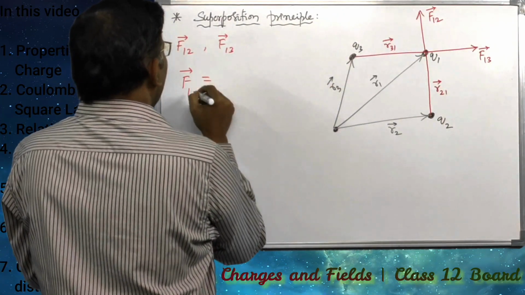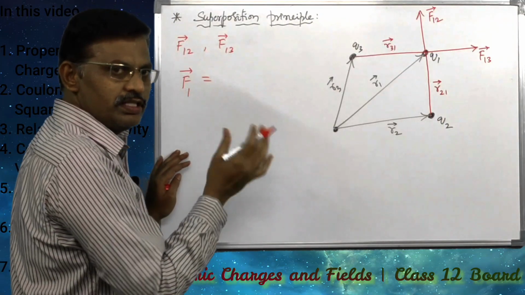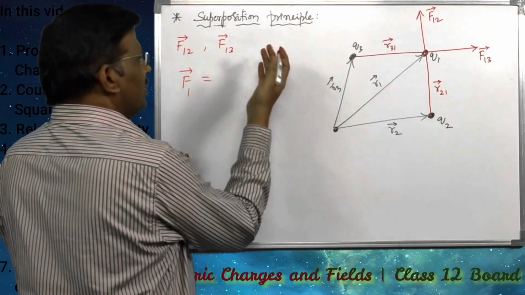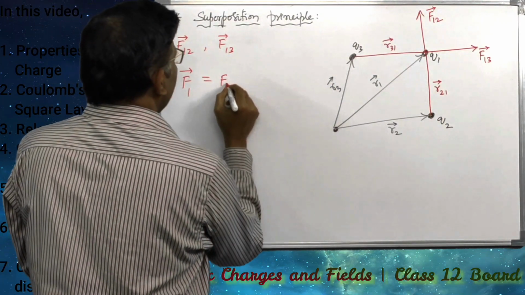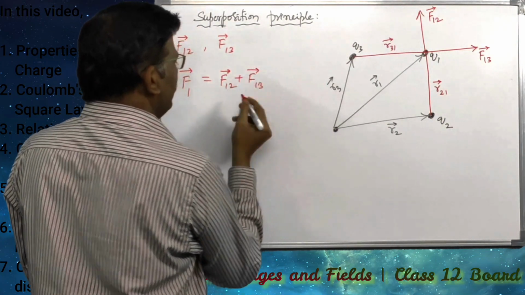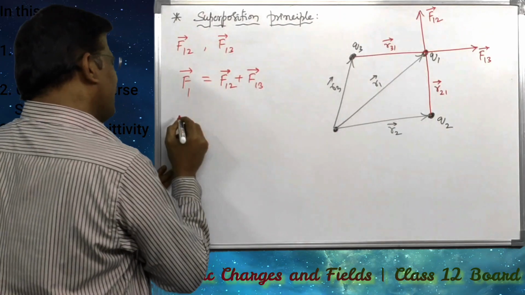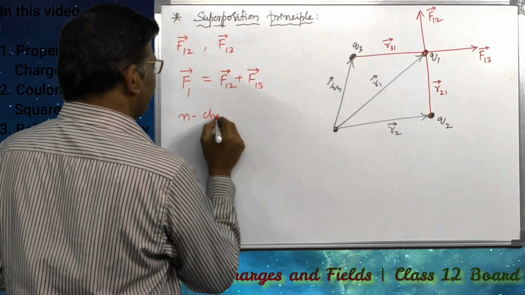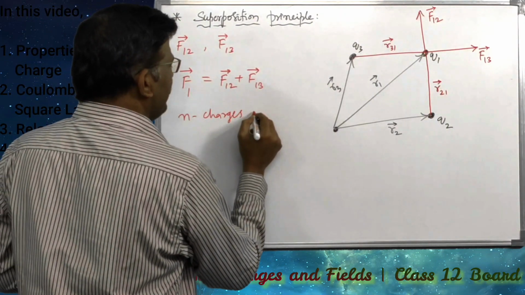According to the superposition principle, F1 bar is equal to the sum of the individual forces, that is F12 bar plus F13 bar. Suppose there are n different charges.